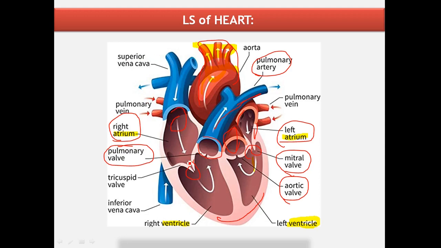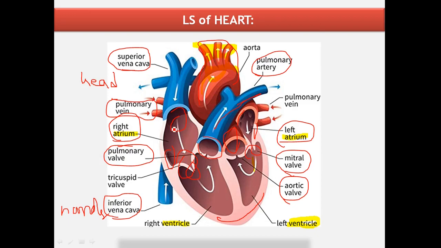There are 2 openings in the right atrium. The blood from body parts like the head and neck is taken by the superior vena cava to the right atrium, and at the same time the blood from other parts like hands, legs, abdomen is brought by the inferior vena cava. And in the left atrium we can see the openings of the pulmonary veins, which bring oxygenated blood from the lungs to the heart.